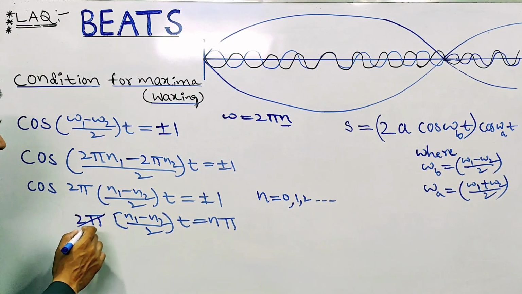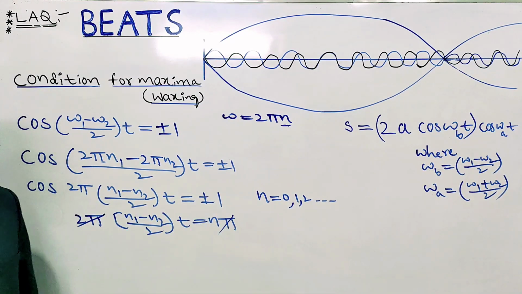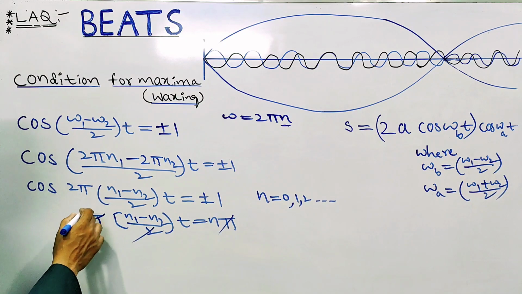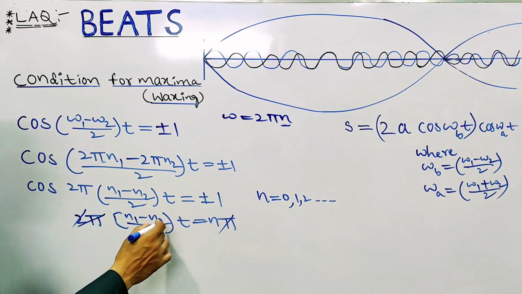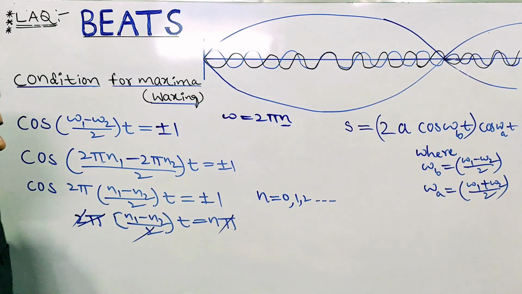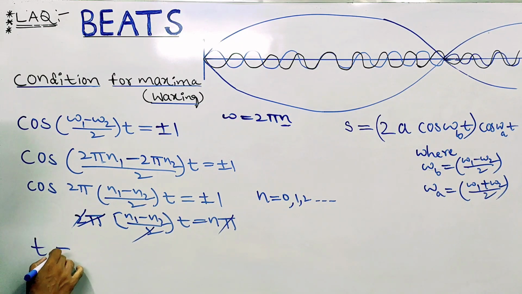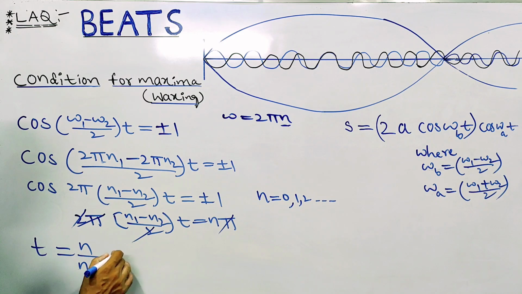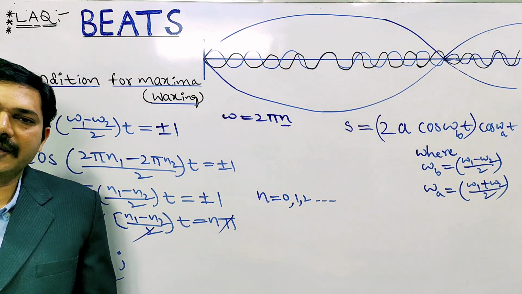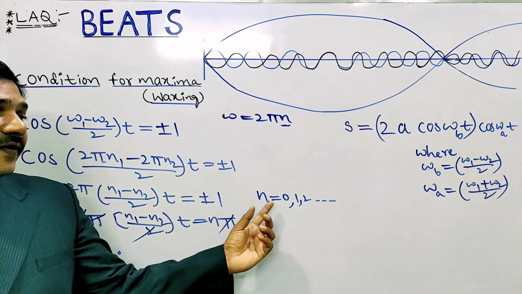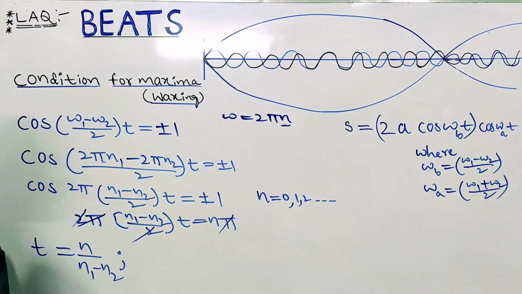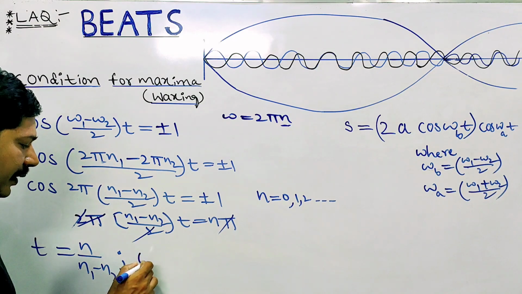Here in 2 pi, the pi gets cancelled, the 2 gets cancelled. n1 minus n2 into t equals n. So t equals n by n1 minus n2. Substitute n value 0: 0 by something is 0 only.